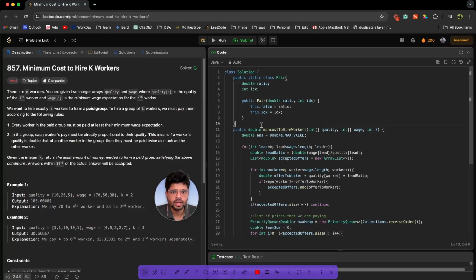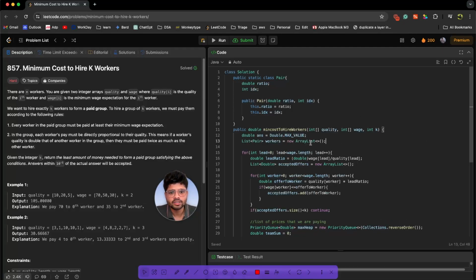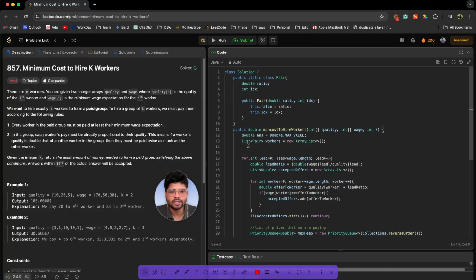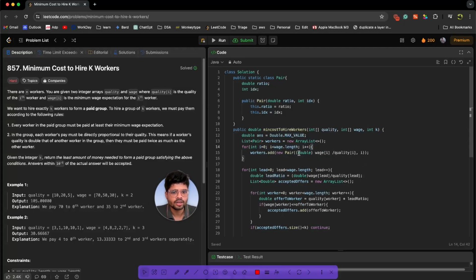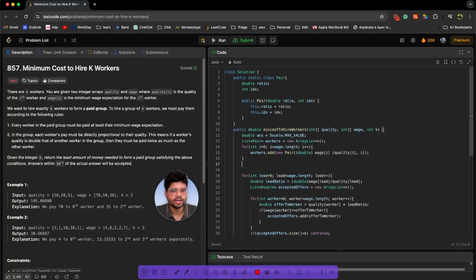Let's try to do it. I have created a pair class which is taking the ratio and the index. Now let's try to fill this pair class. Create a list workers. Over here we will be adding new workers which will be taking pairs. Now till the end of the loop, we are trying to add all the employees' ratio and their indexes, and after that we want to sort these workers. It would be custom sorting, so I need to add Comparator.comparingDouble. We want to compare it with the double ratio. So this will give us sorted workers.